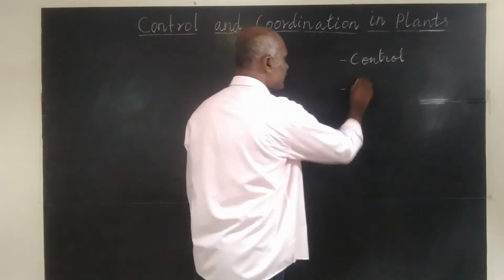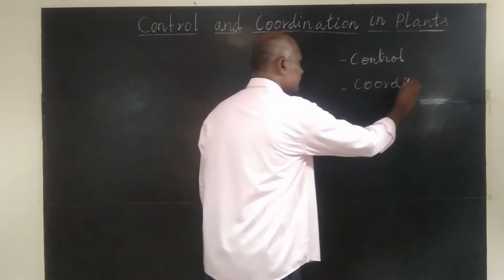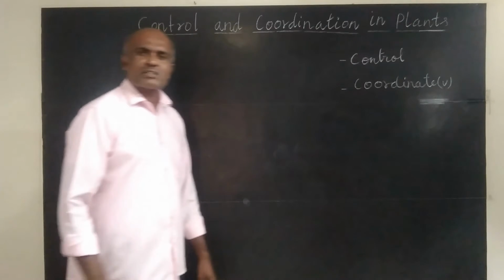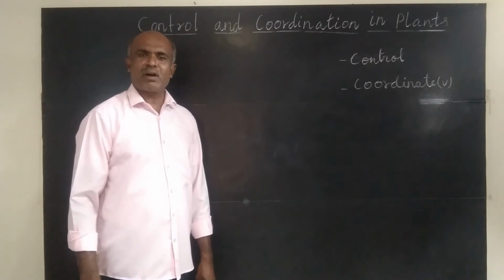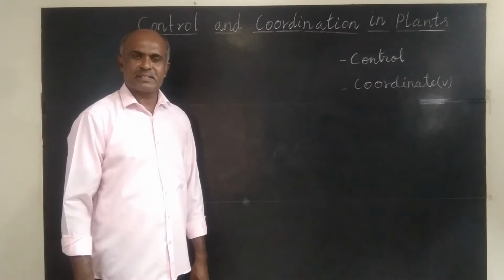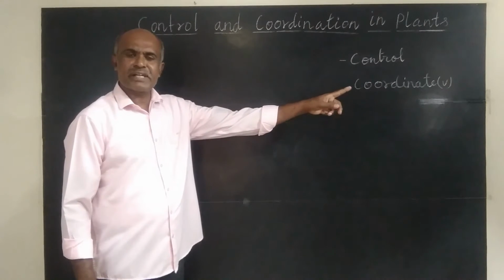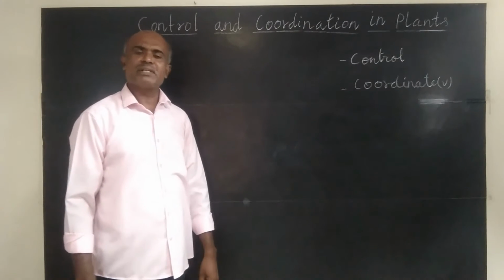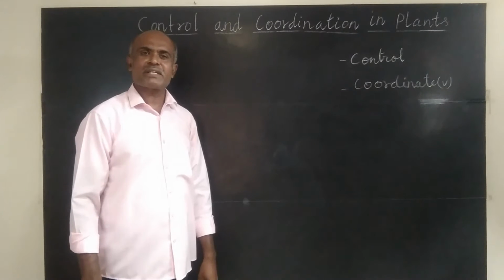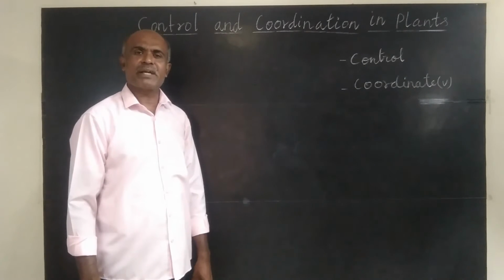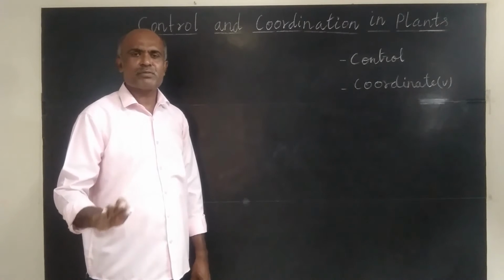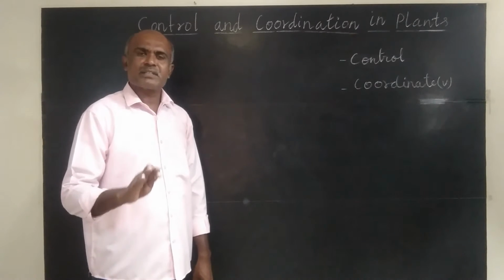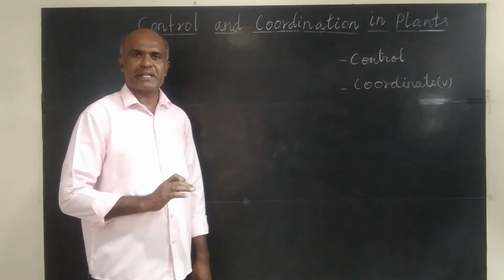Now, let us understand what does coordination mean. Coordinate, verb form. It is an act of making different organs to work together. So that is the meaning of coordinate. The noun form is coordination. Plants have different organs, and different organs' functioning is required for the growth and development of the plant's body. Therefore, plant organs' functions should be coordinated.